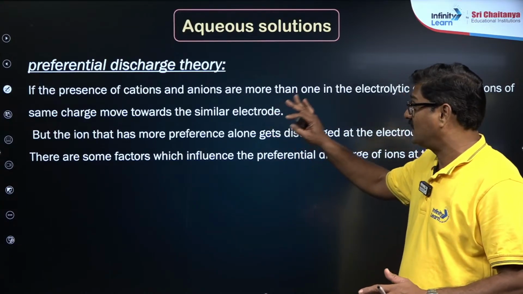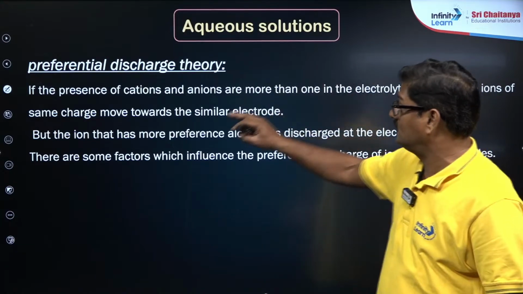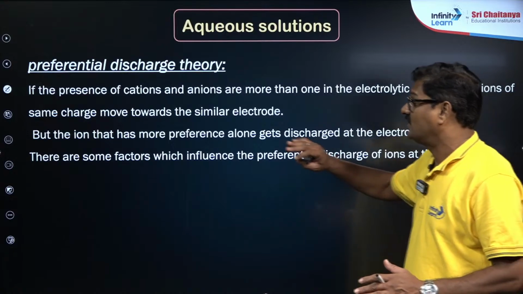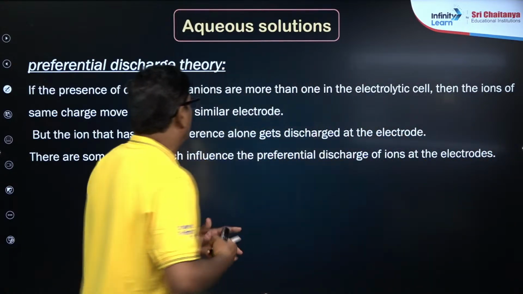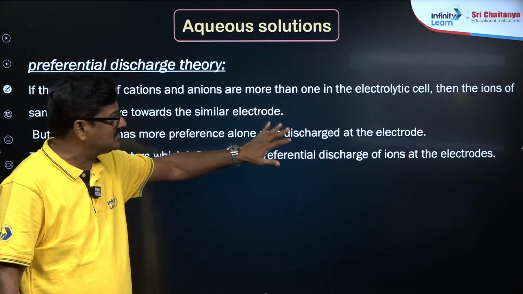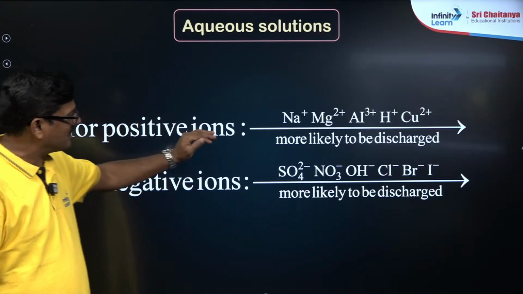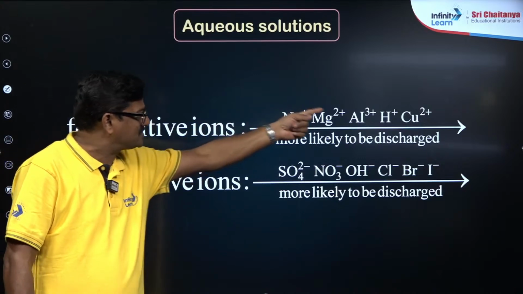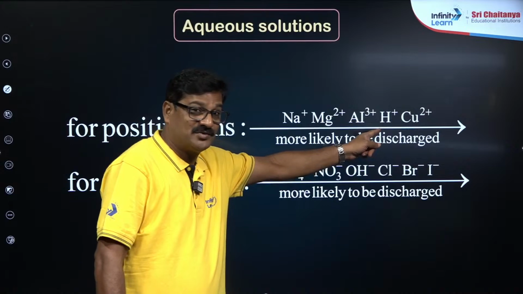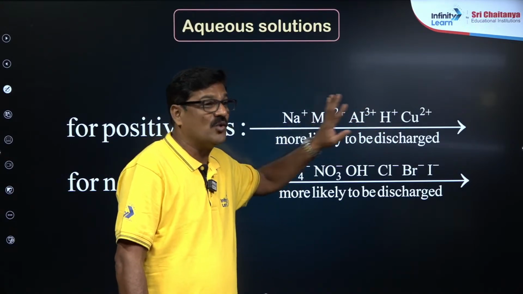When more than one cation and anion are present in the electrolytic cell, the ions with the same charge move towards the similar electrode, but the ion with more preference alone gets discharged at the electrode. So this appears to be a little complicated. I have a trick for you. For the positive ions, this is the preferential discharge pattern: Cu2+ is more likely to be discharged than H+, which is more likely to be discharged than Al3+. It goes like this.